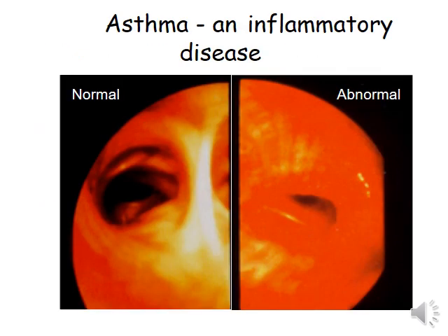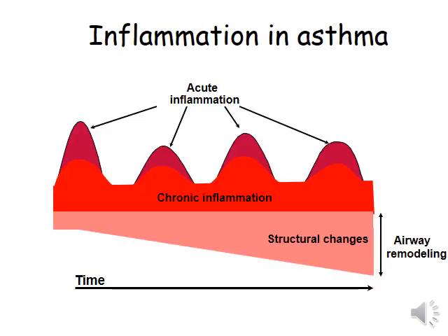In this picture, you can see the lumen is wide in normal, but it becomes very narrow in abnormal. It is caused by acute and chronic inflammation, leading to structural changes and widening of the muscle layer due to airway remodeling.